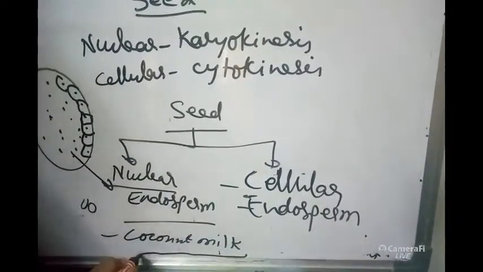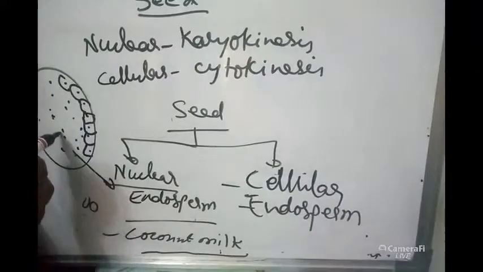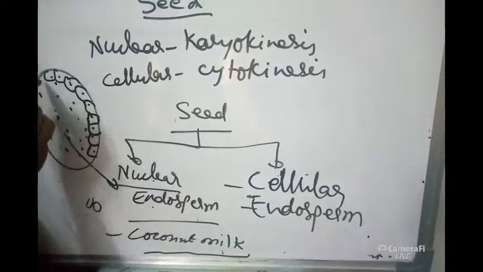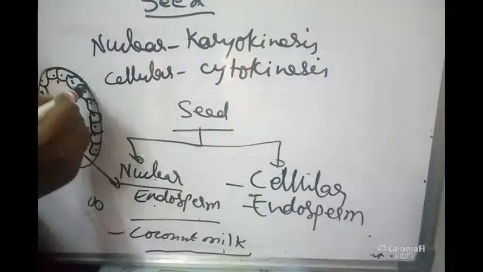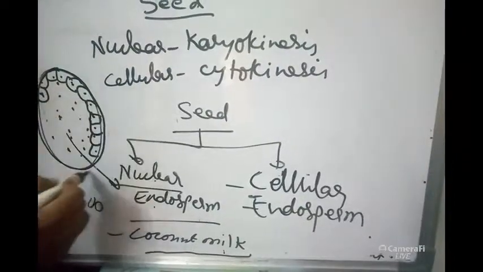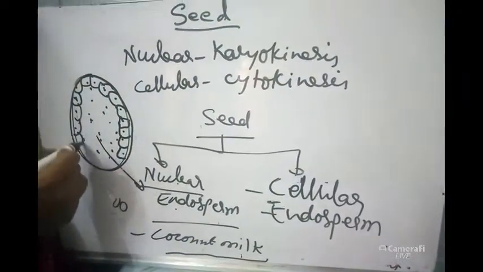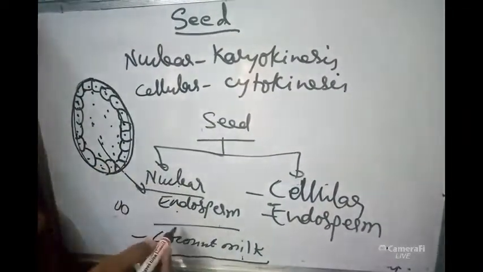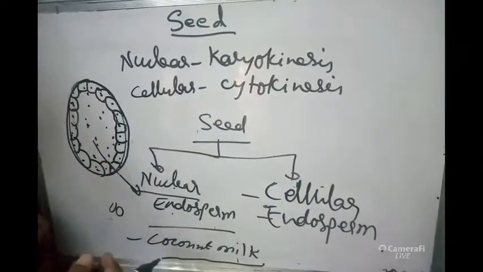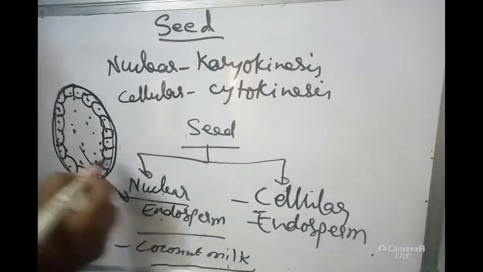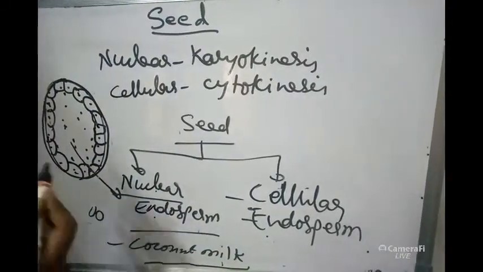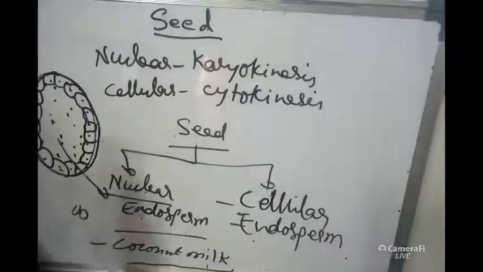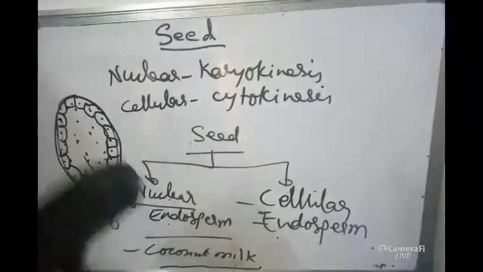If you go for the examples for nuclear endosperm, we can give coconut milk. Whatever coconut water we will be drinking, that will be coming under nuclear endosperm. Towards the inner lining of the seed coat of coconut, cellularization begins. So this cellularization will be forming solid endosperm. Whatever solid thing inside the coconut we will eat, that will be coming under cellular endosperm, and whatever liquid we will be drinking, that will be coming under nuclear endosperm. So these are the two types of development of endosperms.